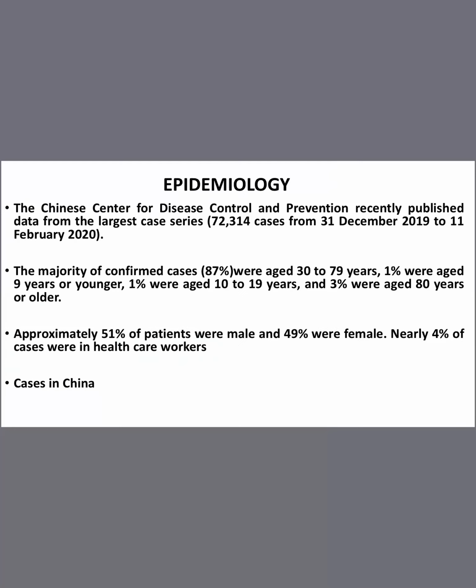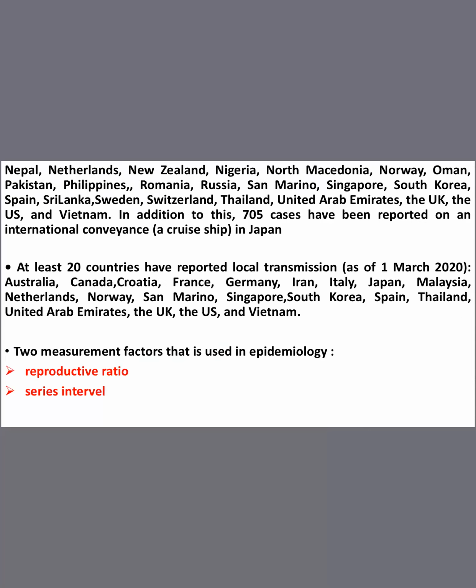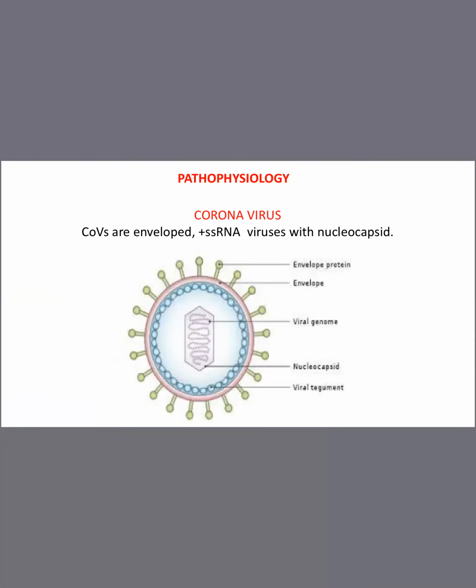Okay. Coming to the pathophysiology. Coronaviruses are enveloped, positive single-stranded RNA viruses with a nucleocapsid. I told you already what is meant by a positive single-stranded RNA virus. Positive means the cap of the RNA was at the 5' end and the end of the RNA was at the 3' end. This is a general structure of a virus, not a COVID structure, okay?